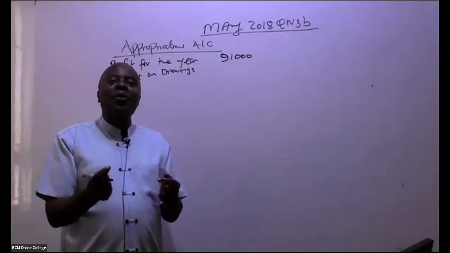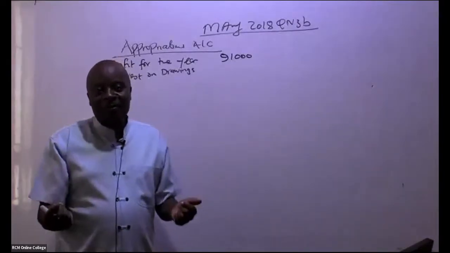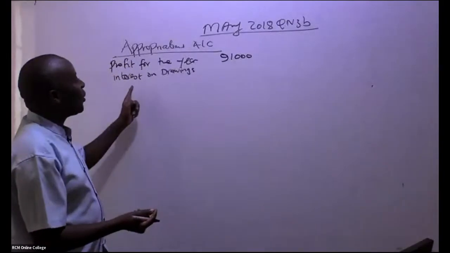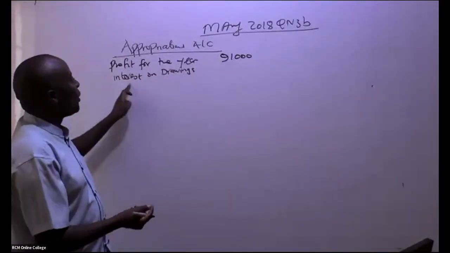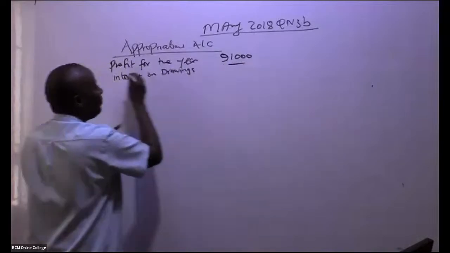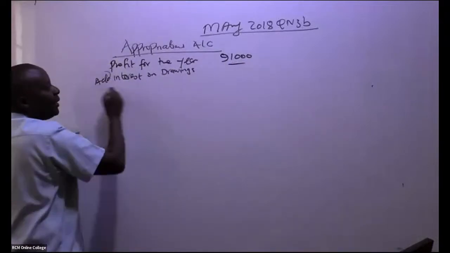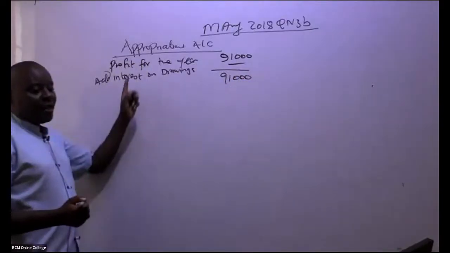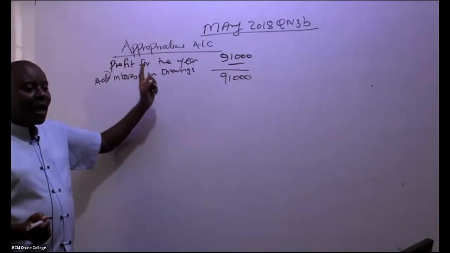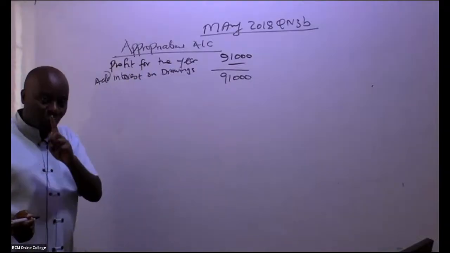But remember that soft loan is basically fake. So if there is any interest that has been charged and the amount has been reduced, you shall always add this interest back. In this question, ladies and gentlemen, we don't have any interest on drawings.